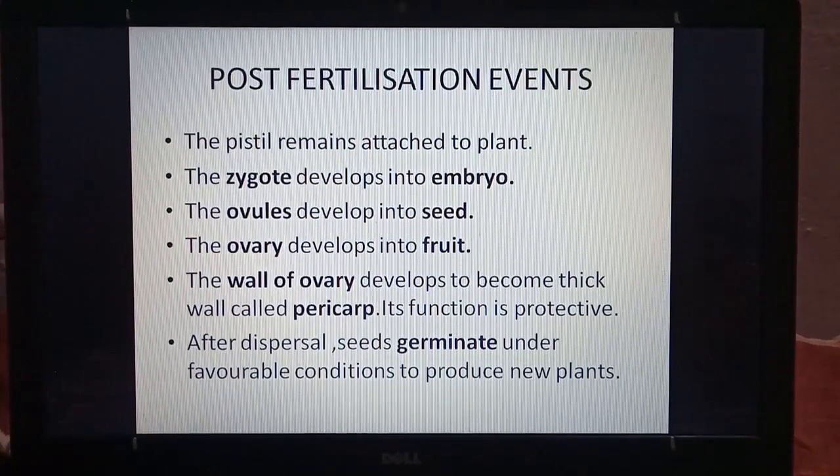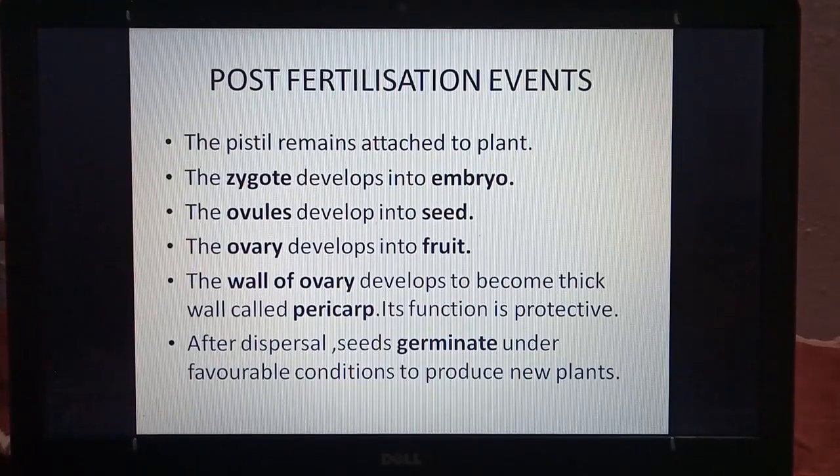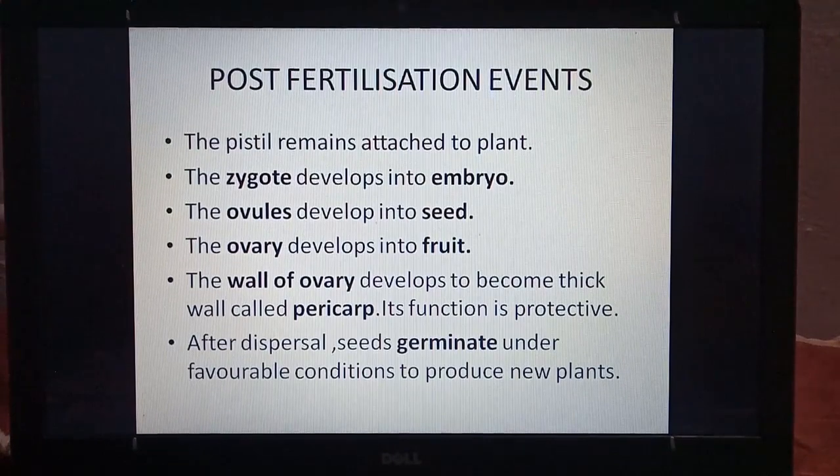After dispersal, seeds germinate under favorable conditions to produce new plants. Dispersal is release of seed from the plant. The seeds germinate when they get favorable conditions like water, air, soil, minerals. They produce a new plant.